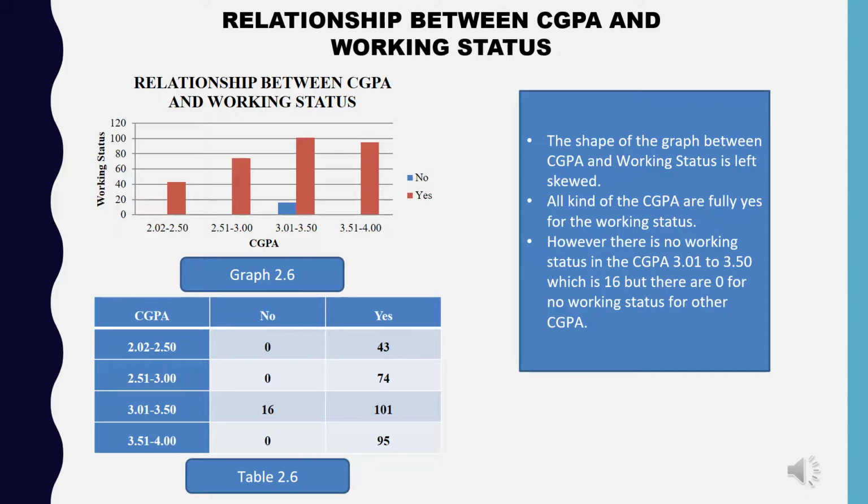Graph 2.6 and Table 2.6 show the relationship between CGPA and working status. The shape of the graph between CGPA and working status is left skewed. All kinds of CGPA are fully yes for the working status. However, there is no working status in the CGPA 3.01 to 3.50, which is 16, but there are 0 for no working status for other CGPA.